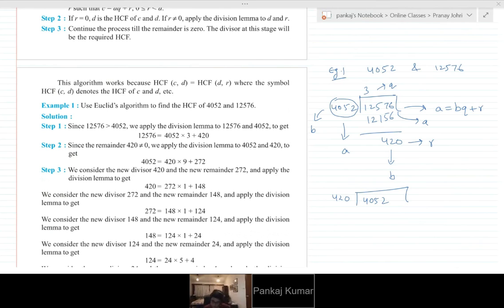Yes, 272 is the remainder, and 9 is the quotient. 272 is the remainder, and this was 9 times.